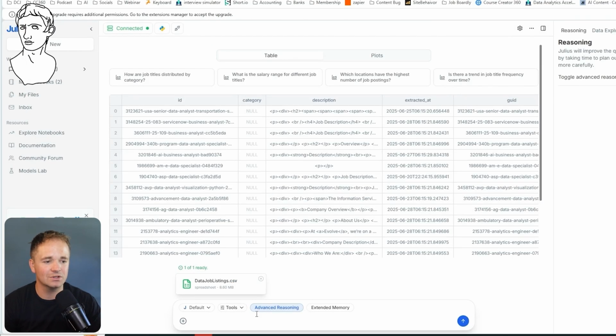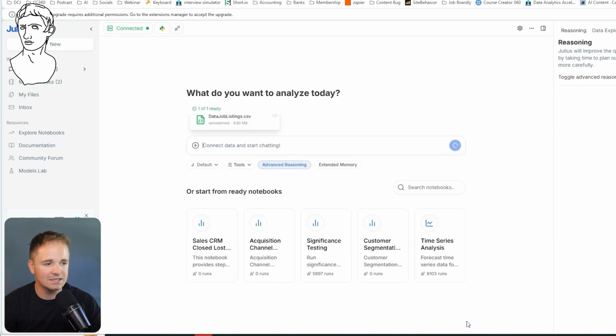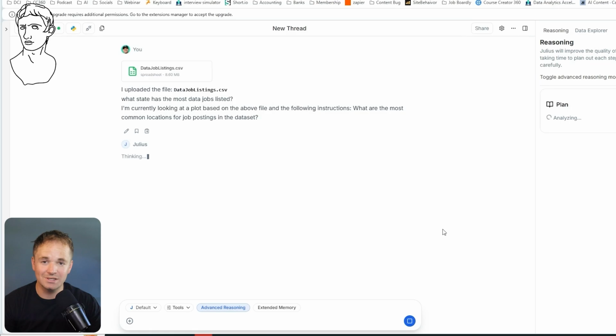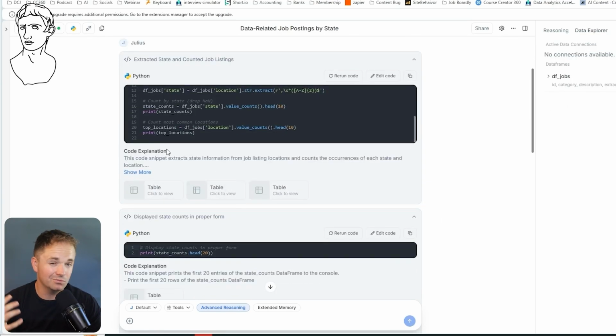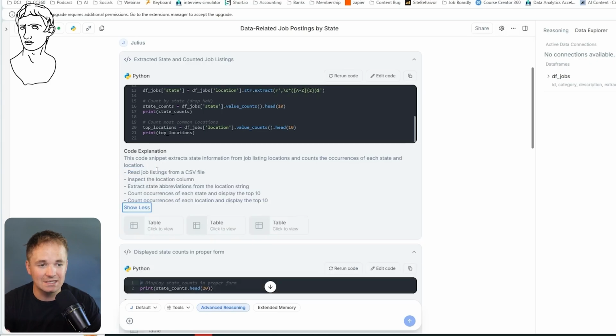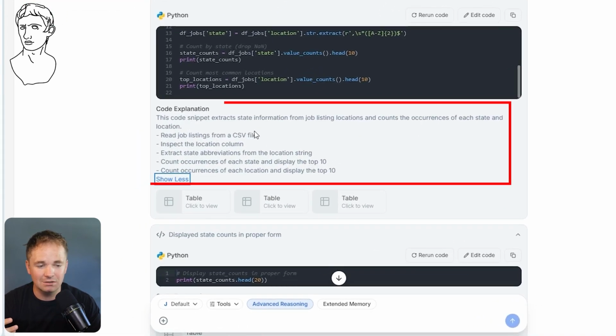Let's go ahead and go back to Julius and ask it the exact same question. Which state has the most data jobs listed? Let's hit run and let Julius think and see what it comes up with. Okay, Julius created a bunch of Python code. One thing I like about Julius is it actually lets me see what the code is right here, obviously. Lets me edit the code, but also lets me see what the code's actually doing with this code explanation.